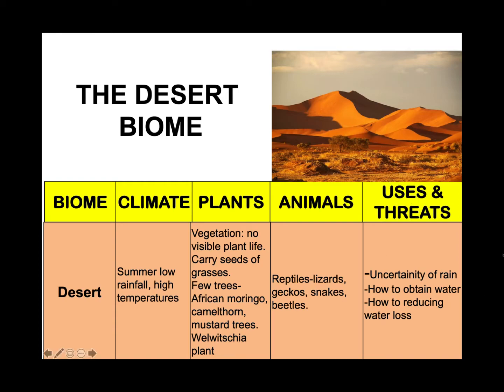Well, in this biome, right, all of the life forms here have to experience some sort of problem. Yes, the life forms here in this biome have to cope with basic problems, not knowing when the next rain is going to come, right? They also have to cope with how to obtain as much water as possible and how to reduce the amount of water being lost by evaporation.